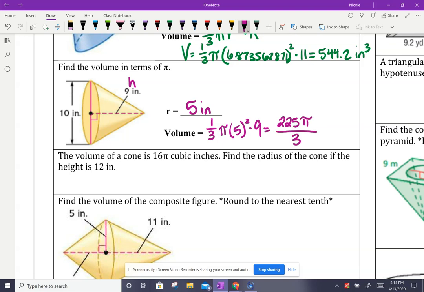over 3. 225 divided by 3 does not make a pretty number. Oh, it does. Hello. 225 over 3 gives us 75 pi. And we are in inches cubed. So that 225 divided by 3 does make 75. So 75 pi inches cubed is your final answer.